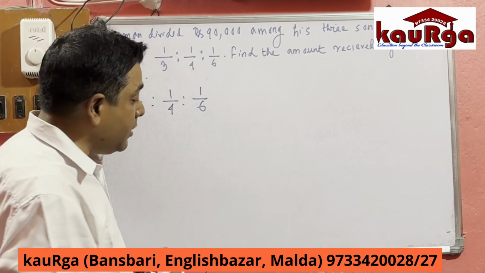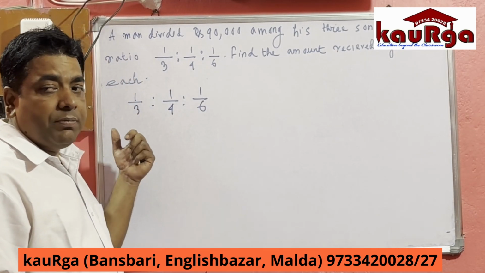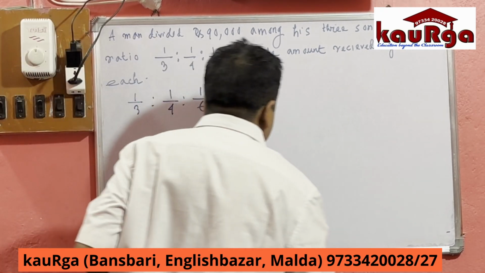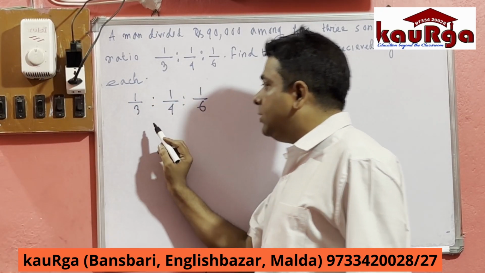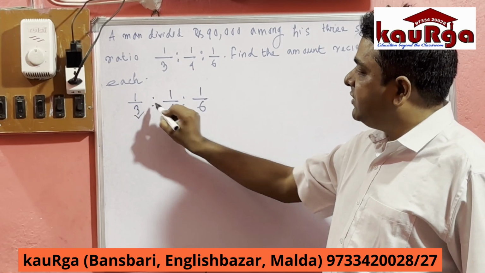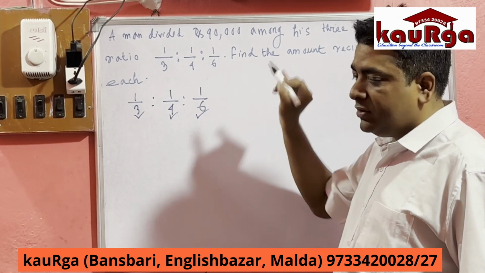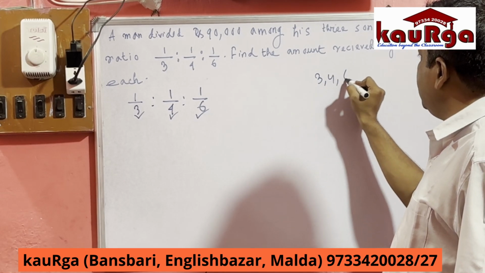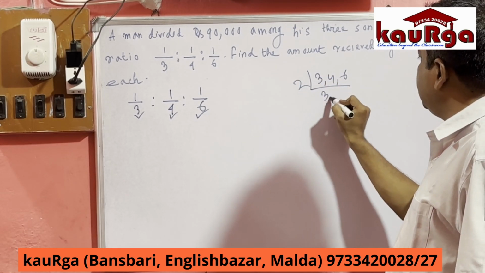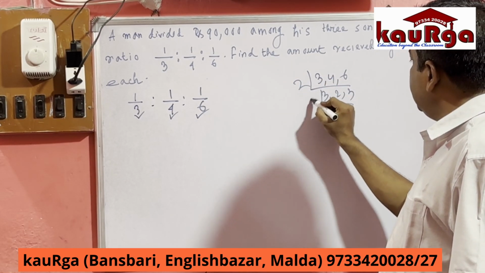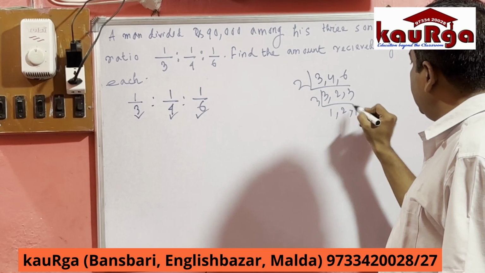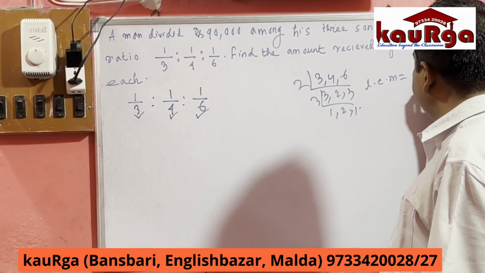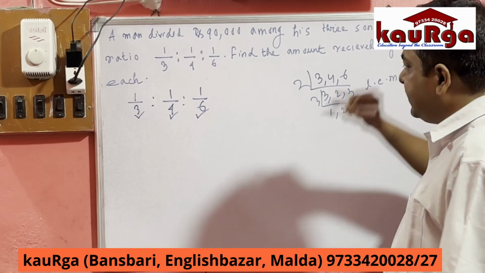So at first, what do we have to do? We have to remove all the fractional terms. How can we remove the fractions? Here the denominators are 3, 4 and 6. We have to find the LCM of 3, 4 and 6. So the LCM is 12.